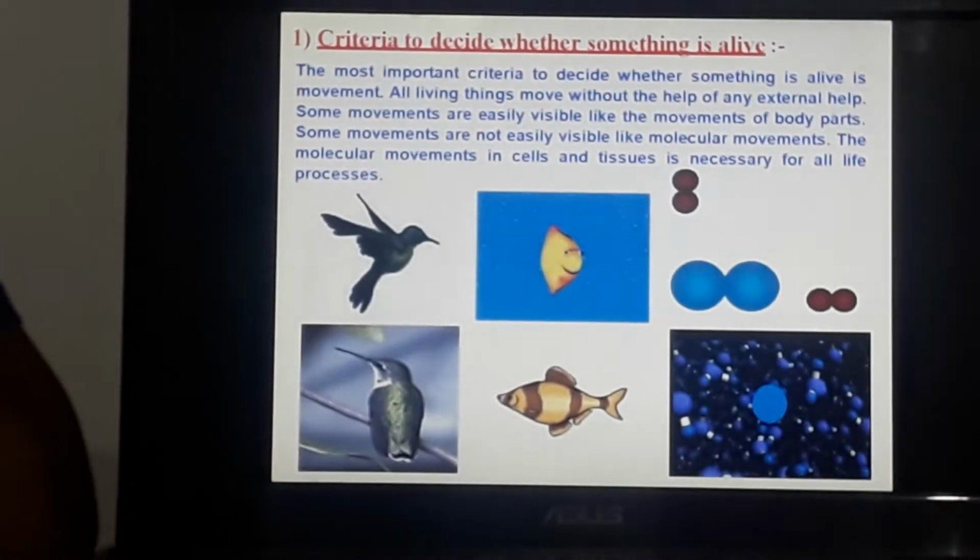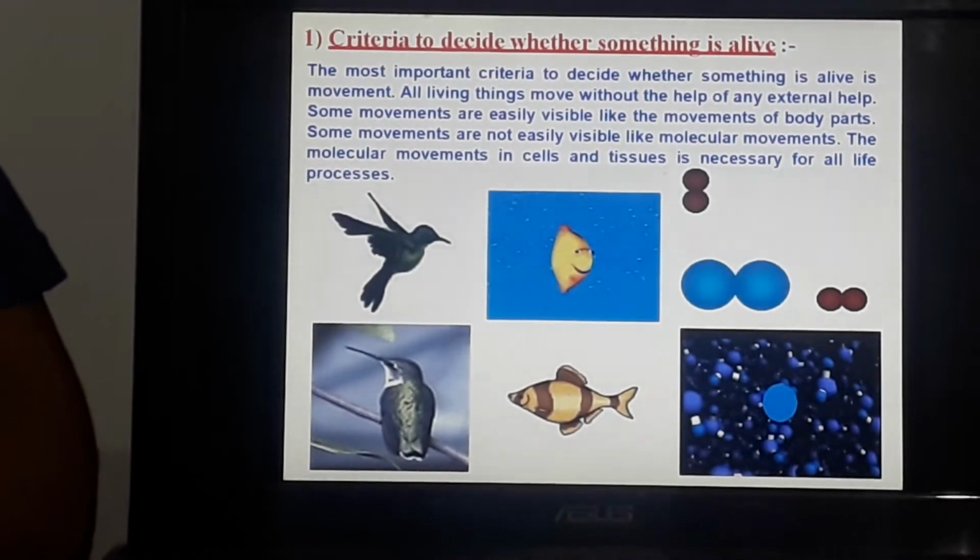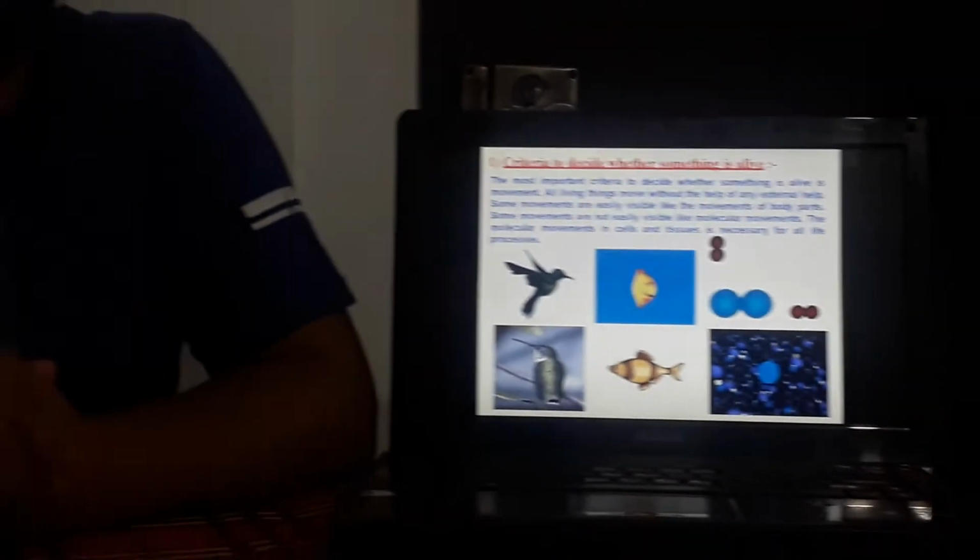Now, in this chapter, first of all, we will go to a very basic concept. The concept is, on the basis of what will you identify whether an organism is living or non-living? There has to be certain criteria based on which you will classify an organism into living or non-living. So the criteria is movement. Based on a very simple process called movement, you can classify that an organism is living or non-living.